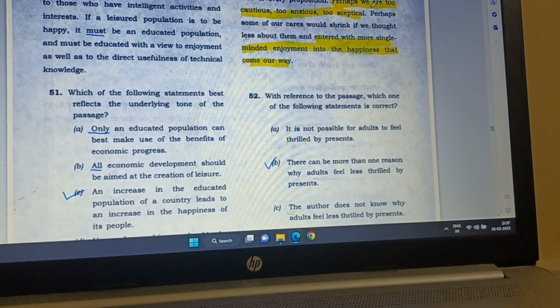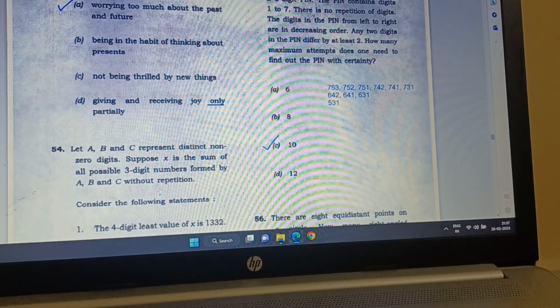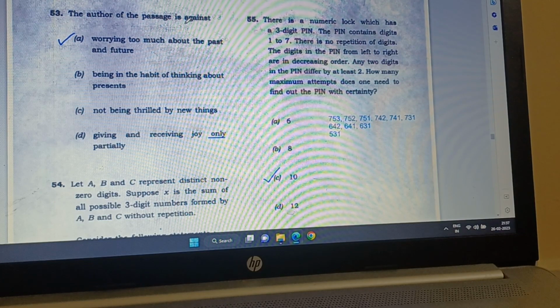Here it tells, perhaps we are too cautious, too anxious, too skeptical. Means we are worrying. That's why we shouldn't worry. That is what the author is saying. So, in my assessment, this one is correct. Worrying too much about the past, he is against it. The question is, the author of the passage is against.